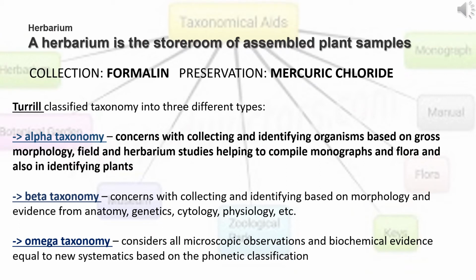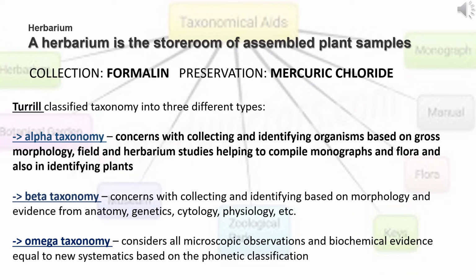Since we are talking about taxonomic aids, we need to first know what is a taxonomic aid. In certain other books, you'll use the term taxonomic guide. They are the same thing. So taxonomic guide or taxonomic aids refers to the various techniques that are used to store the plant species or the animal species, which will basically help us to identify it later. Because we need to identify it, classify it, so that other people can also study about it.